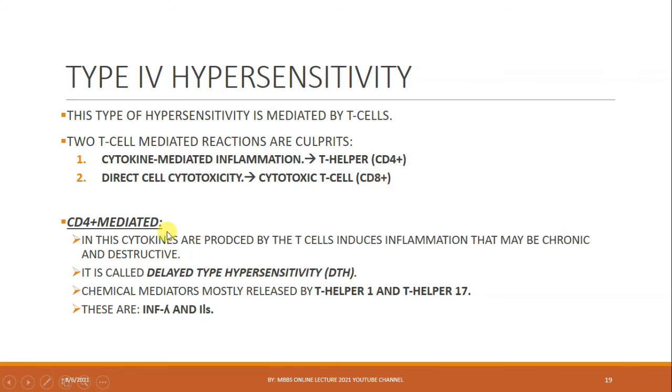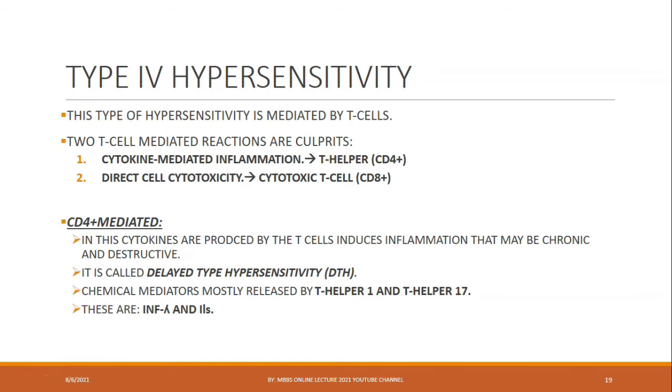CD4 mediated we will discuss first. In this, cytokines are produced by the T cells and induce inflammation that may be chronic and destructive. It is called delayed type hypersensitivity. Chemical mediators are mostly released by T helper 1 and T helper 17. These are gamma interferon and interleukins. We have discussed that T helper cells are the primary cells to respond against any antigen. These are the cells involved in activation of many immune cells such as B cells and T cells. So T helper cells are the most important.